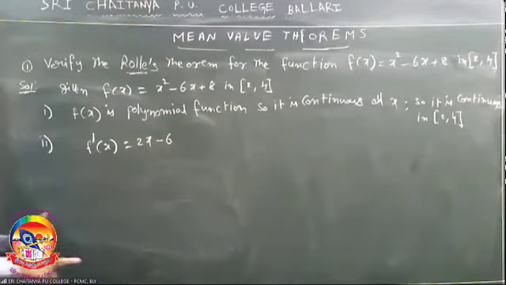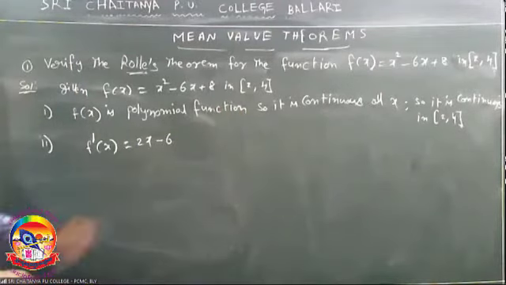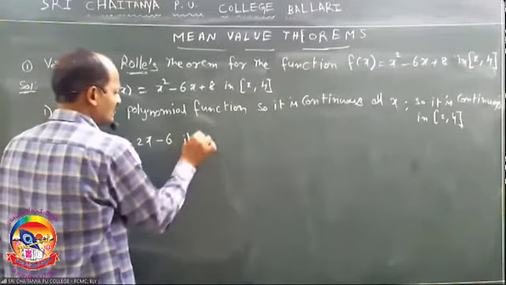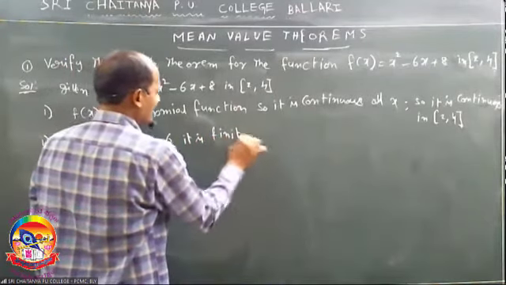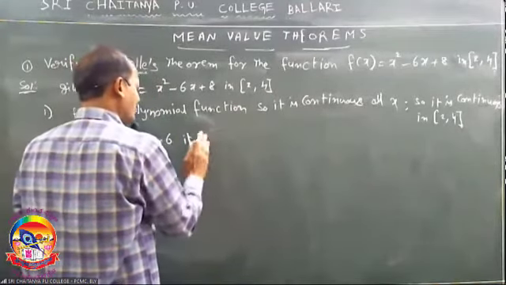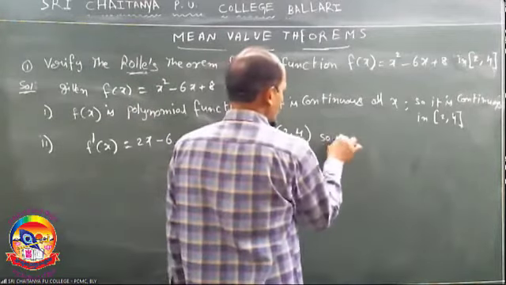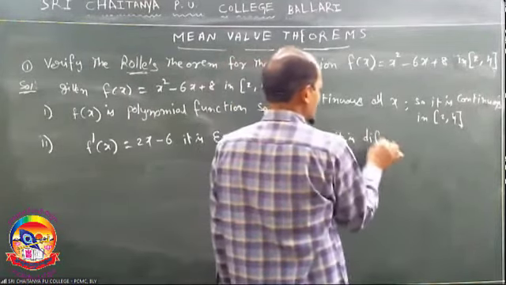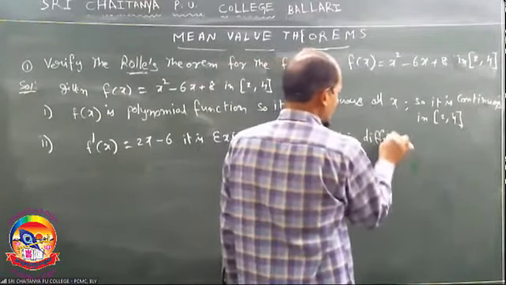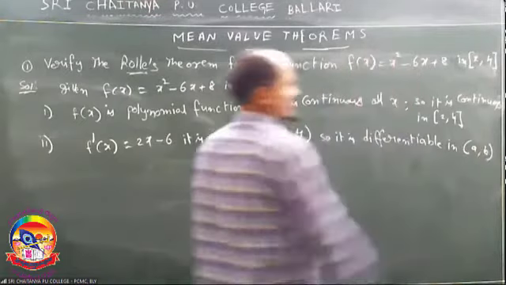It is a finite value, it exists in the open interval 2, 4. So it is differentiable in the open interval a, b.